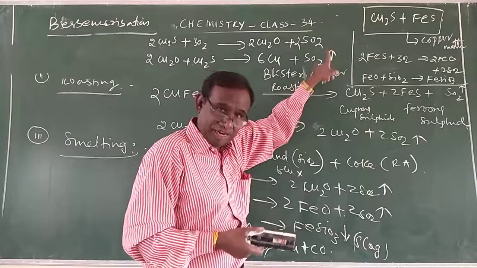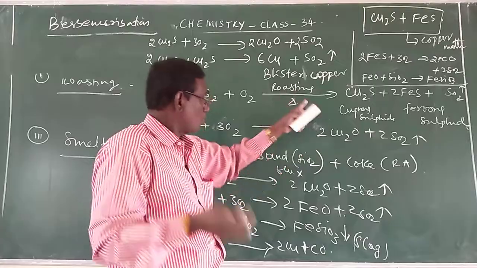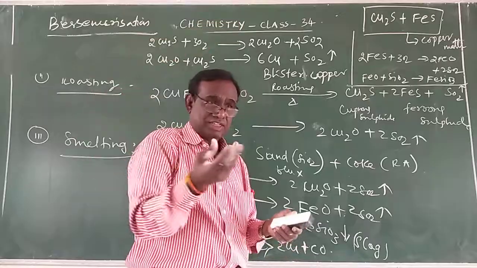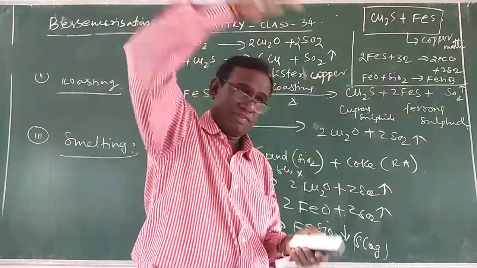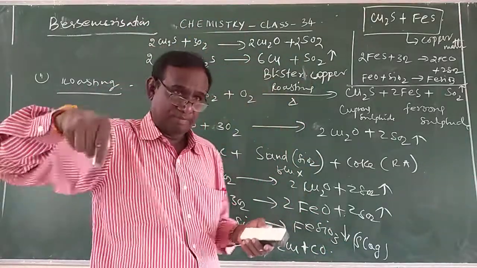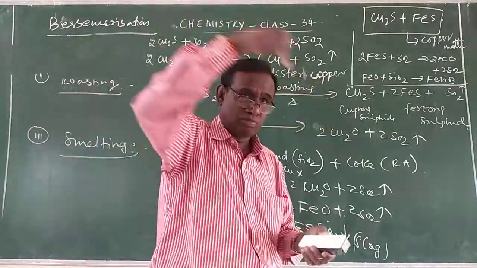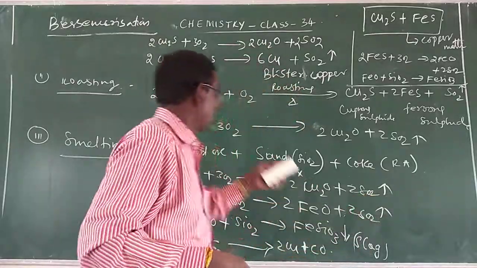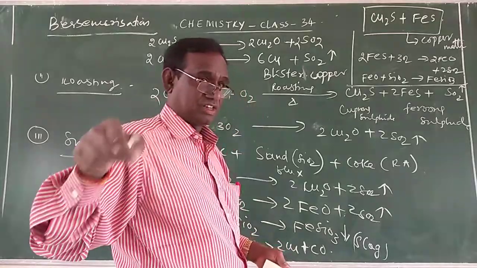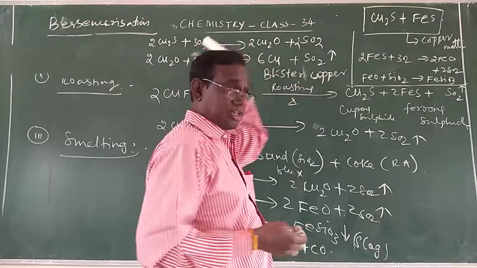The sulfur dioxide gas liberated will form some holes on the molten copper. Why? Because the sulfur dioxide gas will escape out. When the gas leaves the surface of the metal, it forms some holes on the metal. These small holes formed by the sulfur dioxide are called blisters. Therefore, the copper is called blister copper due to the holes present on the metal. So this is how we can extract copper metal, starting from copper pyrites.